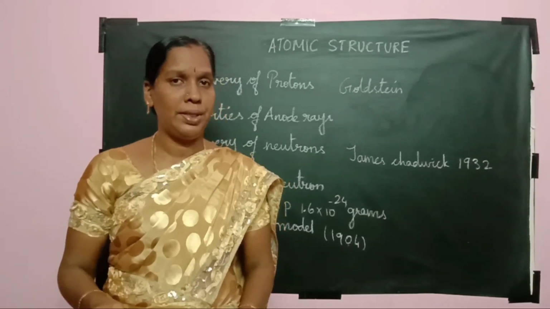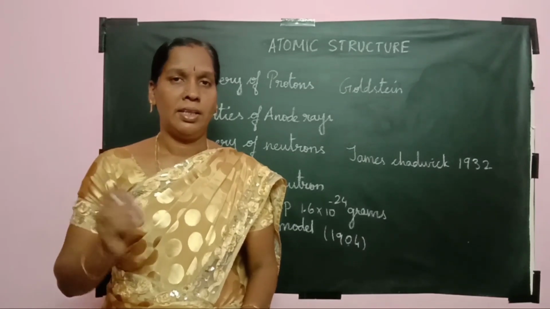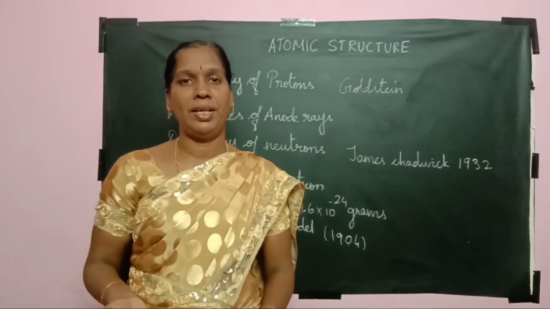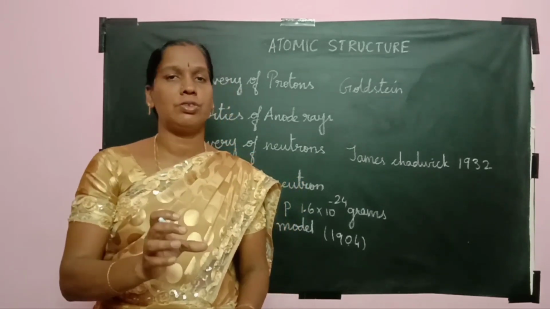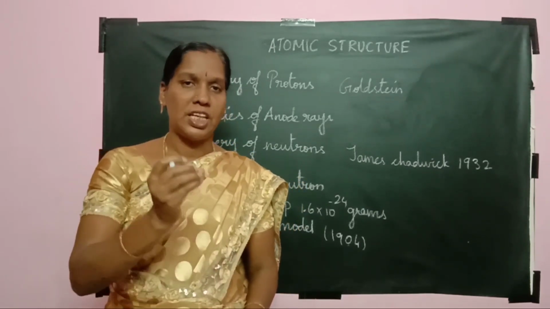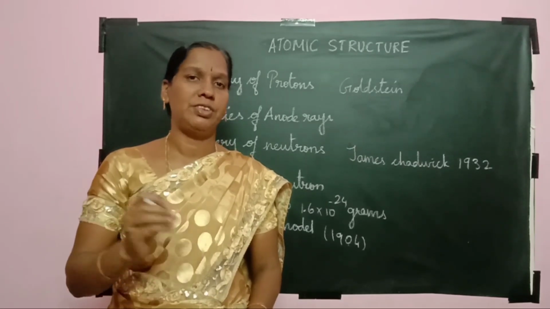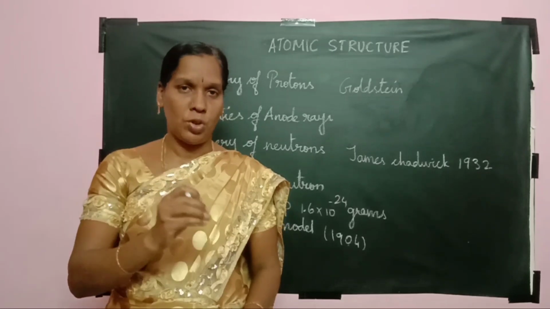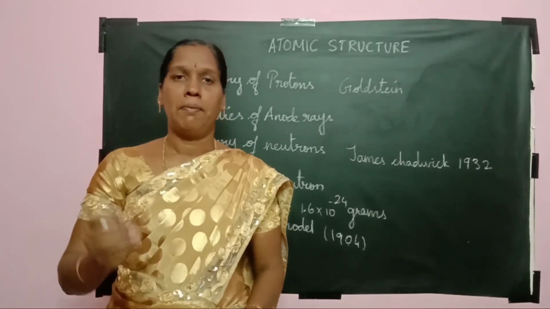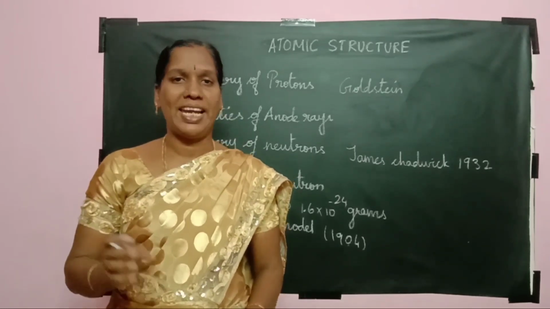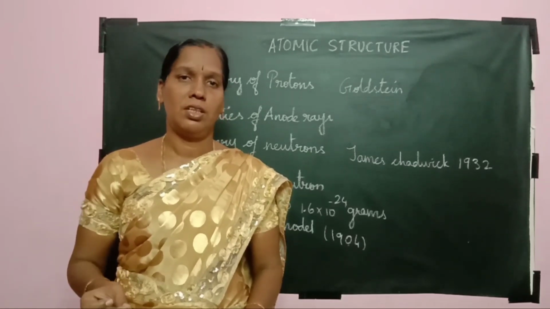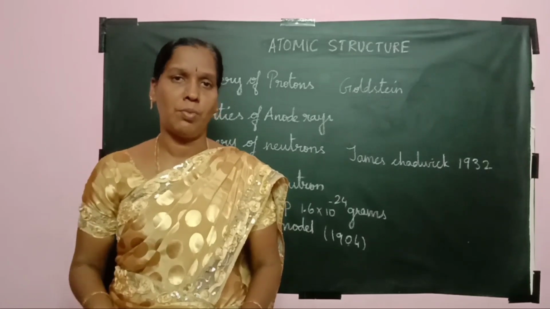Even though he explained that the atom is neutral, he could not explain how the positively charged particles are shielded from the negatively charged particles. And he explained only protons and electrons, but the neutron was not explained by him. So this is a disadvantage of the Thomson atomic model.